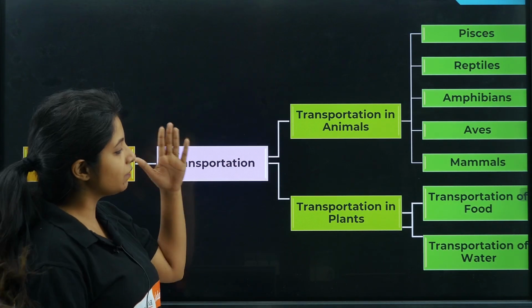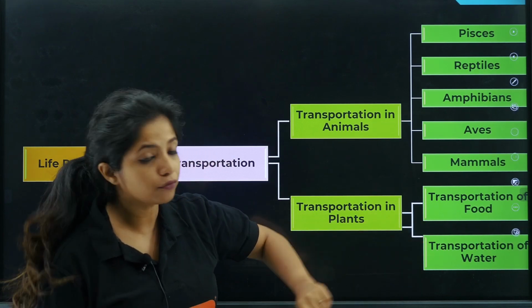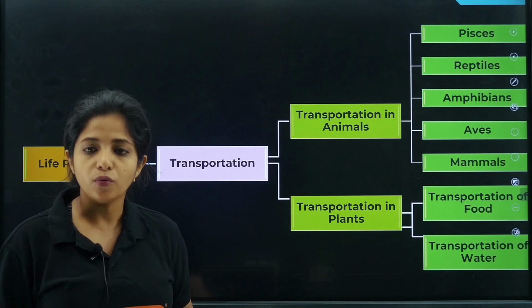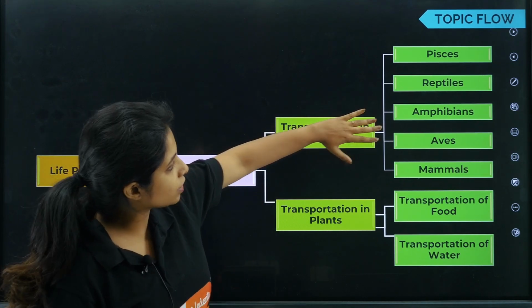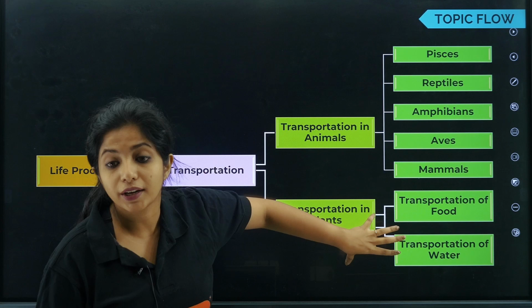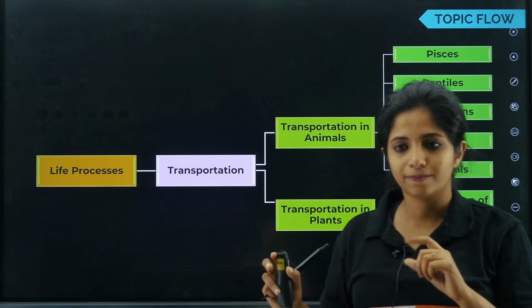And then we'll be talking about transportation in plants, where we will be talking about transportation of food and transportation of water, my dear children. But today we are going to restrict ourselves to animals. This we will be covering in our next session, where I'll try to club it with excretion.